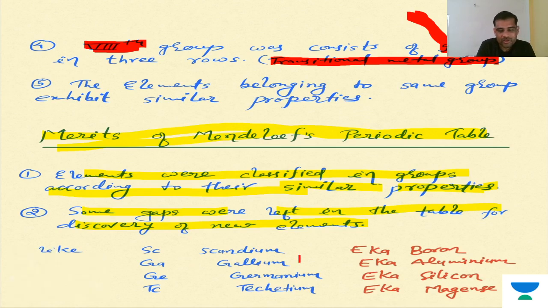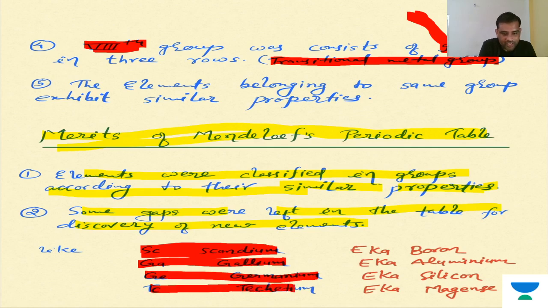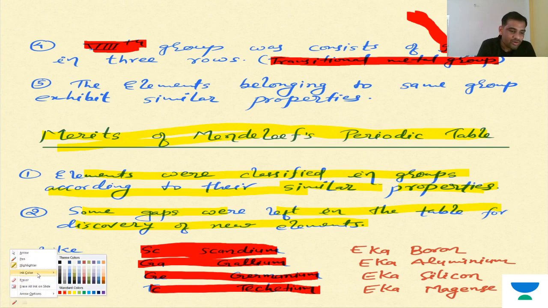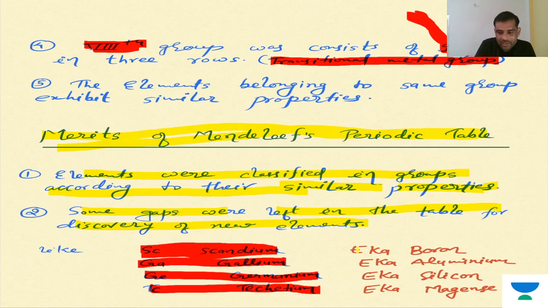Maybe in multiple choice or single choice questions they are asking, like for scandium, gallium, germanium, and technetium, that were not discovered initially. He left places for these elements under the names Eka boron, Eka aluminium, Eka silicon, and Eka manganese. When these elements were discovered, they were placed there. And in the modern periodic table, these elements belong to the same groups. So overall, his study was well accepted and good enough.